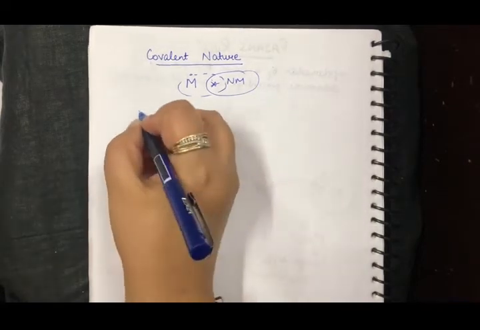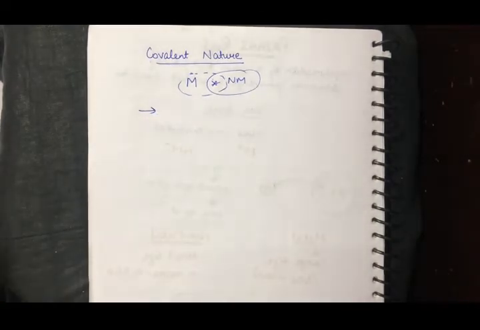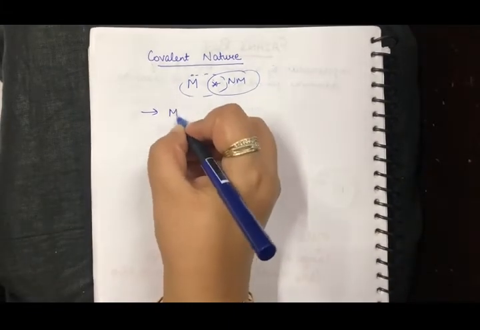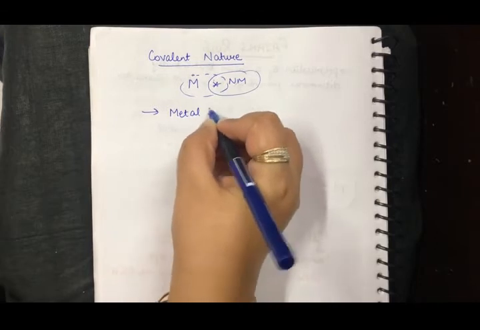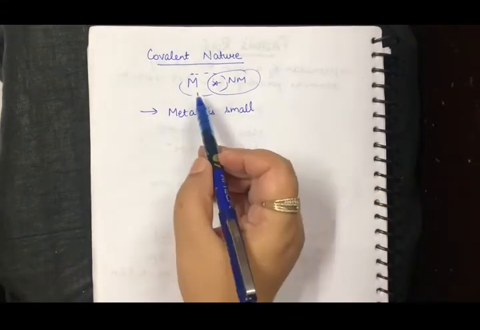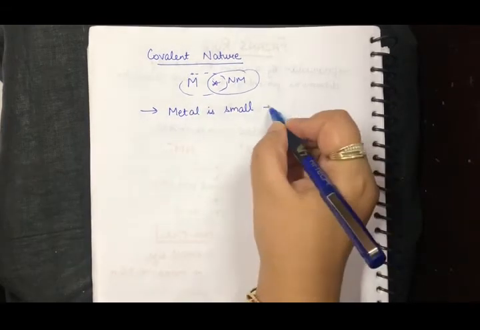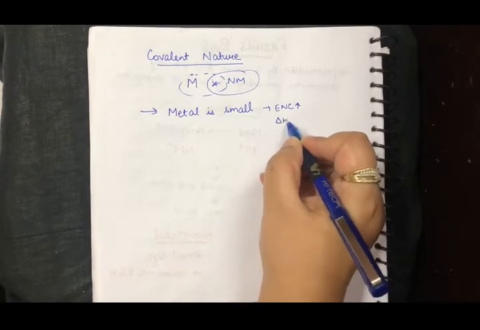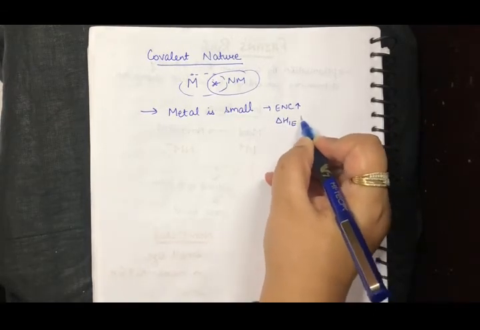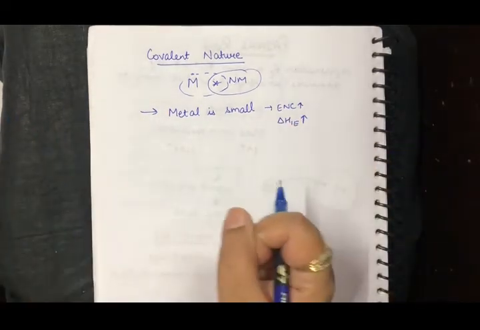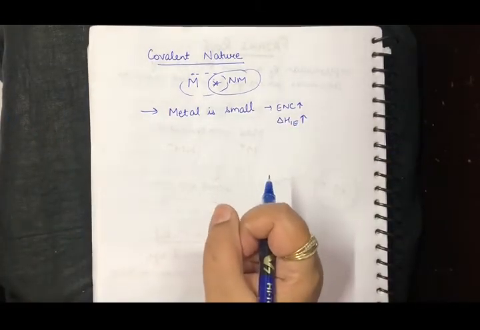Now, what are the conditions in which this covalent nature would be at its best? The first case is that the metal is small. Now what will happen? If the metal is small, then the effective nuclear charge would be high. Similarly, if I talk about the ionization enthalpy, it is also going to be high. So it would easily pull back the electron that it has transferred earlier.